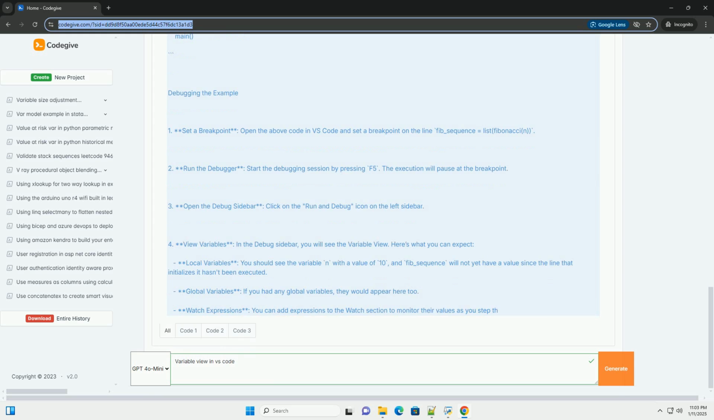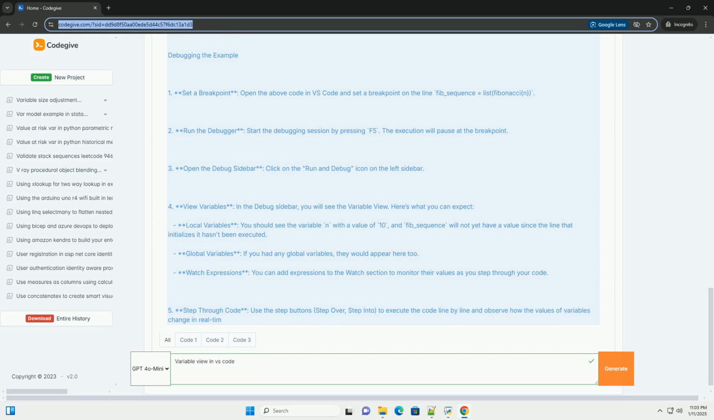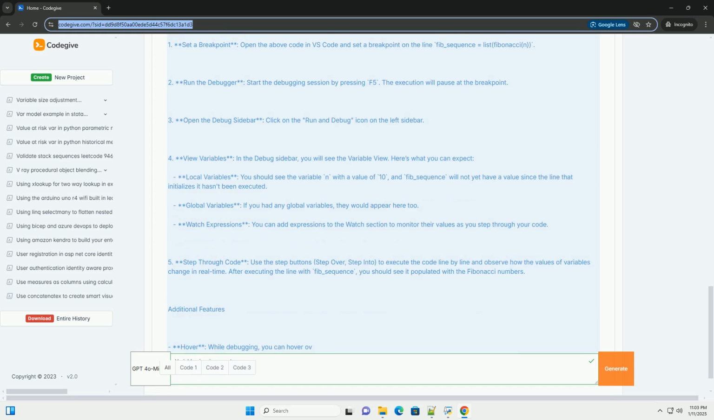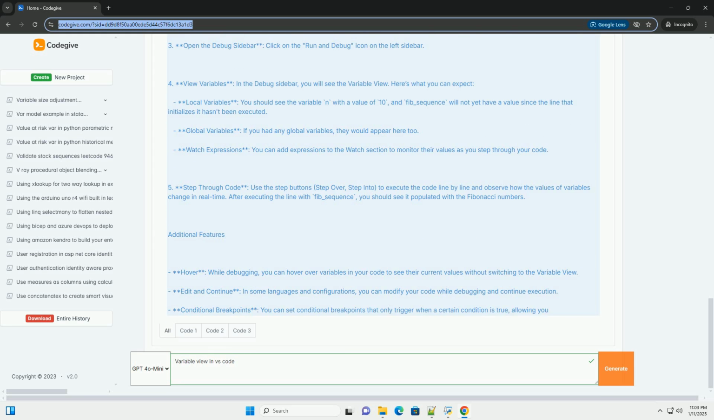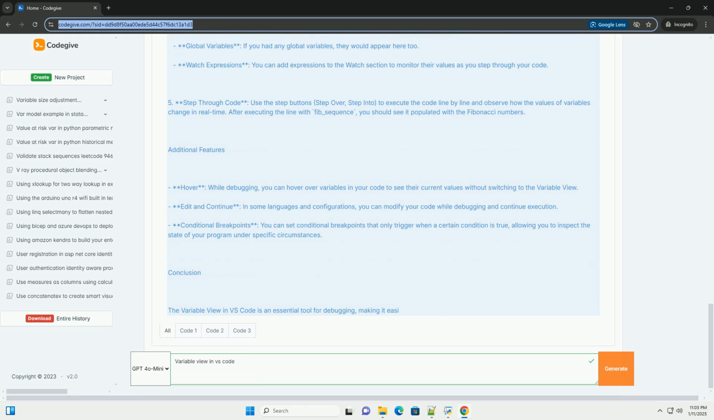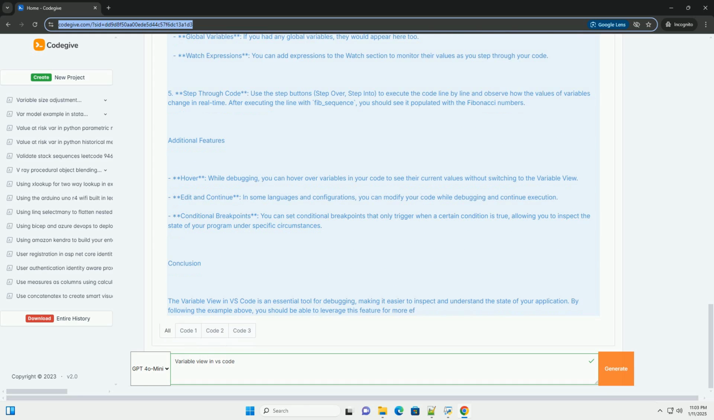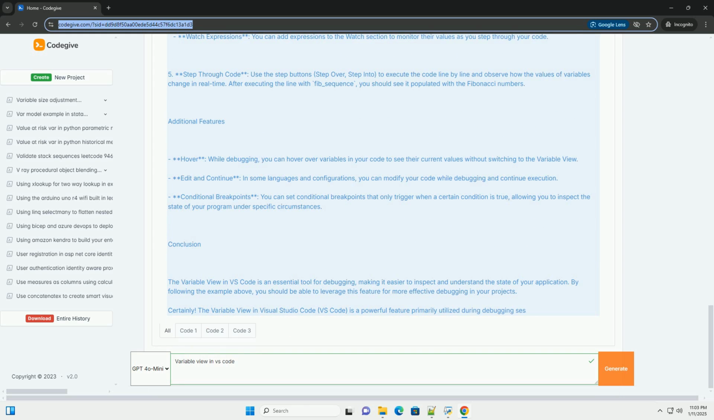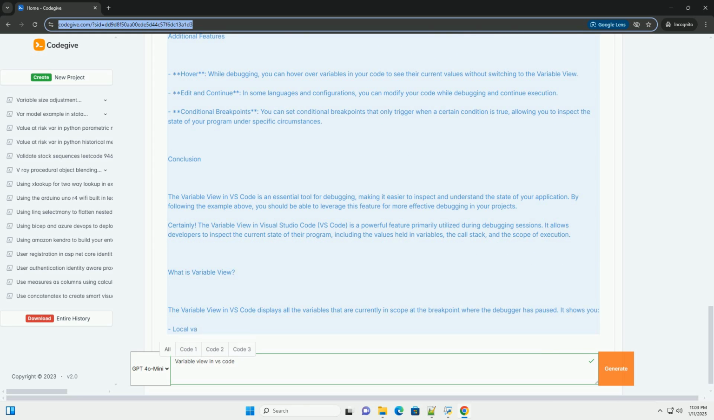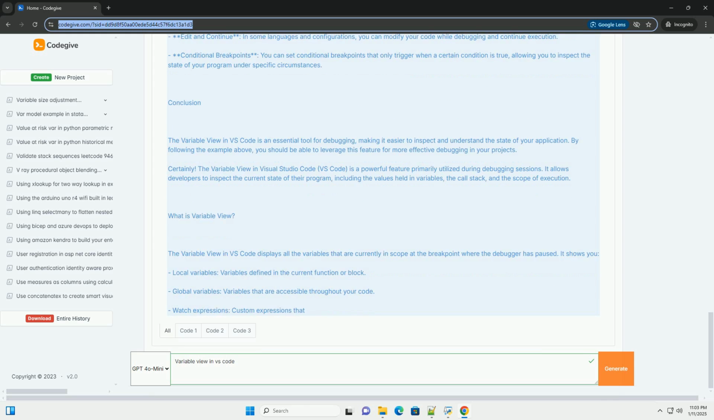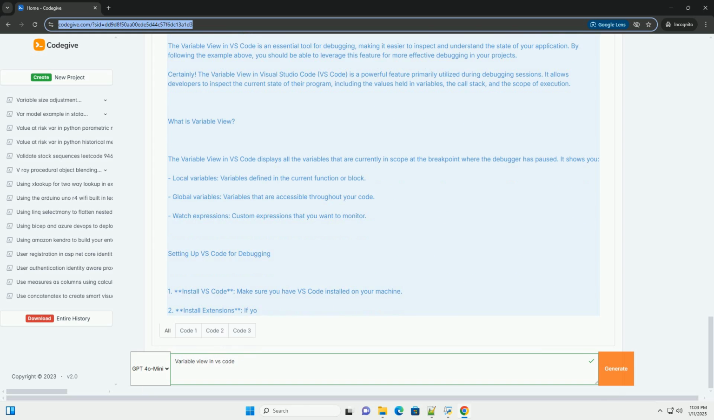Understanding the variable view in VS Code. The variable view is part of the debugging interface in VS Code. When you run a debugging session, you can see the variable view in the debug sidebar. This view shows you the current values of all variables in the current scope, as well as any watch expressions you've set up.